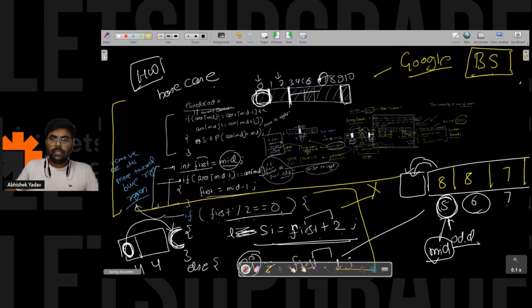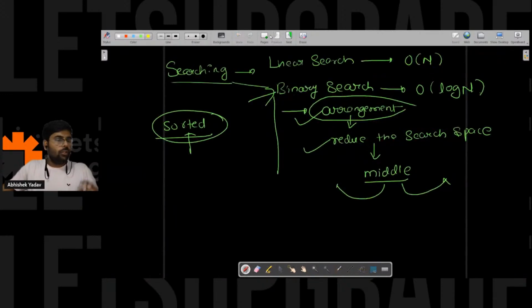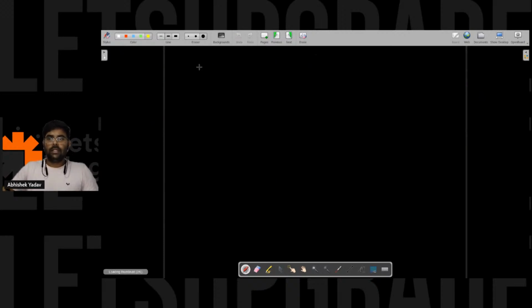In the interview, no one will expect the correct answer. They will make the analysis on the basis of what you are able to get from the question, what you are able to observe, and whether you are able to apply something to the question or not. So this is a very important point. Now let's move to the sorting one.